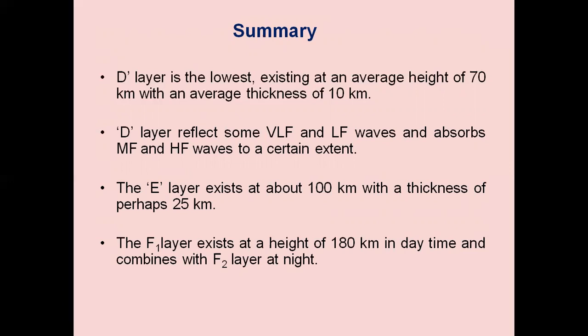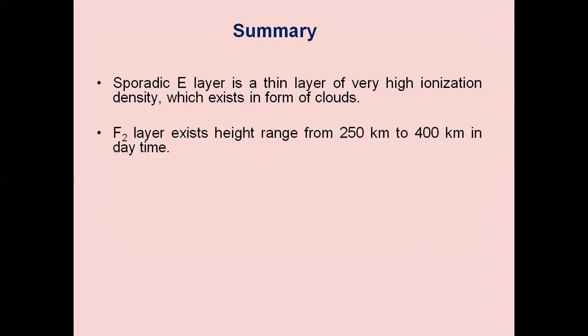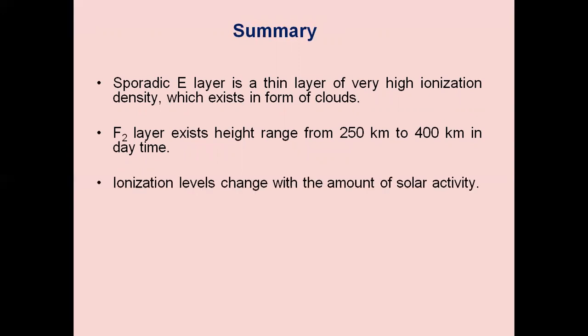The F1 layer exists at a height of 180 kilometers in daytime and combines with the F2 layer at night. Sporadic E layer is a thin layer of very high ionization density which exists in the form of clouds. The F2 layer exists in a height range from 250 kilometers to 400 kilometers during daytime.